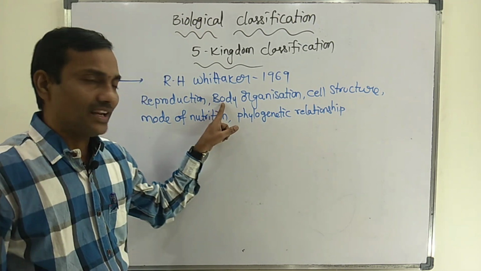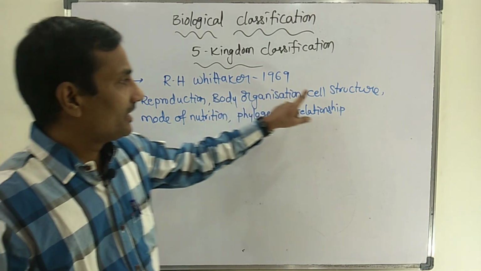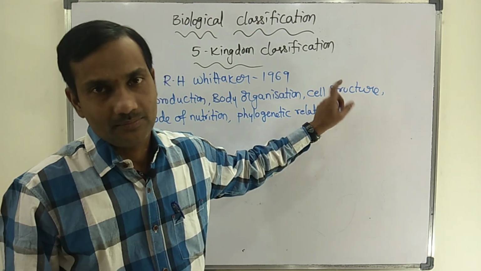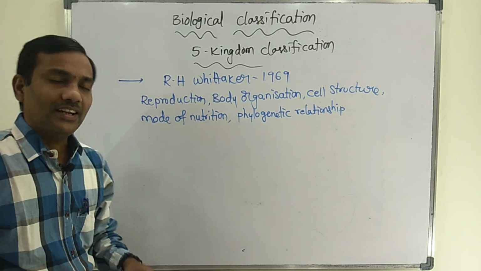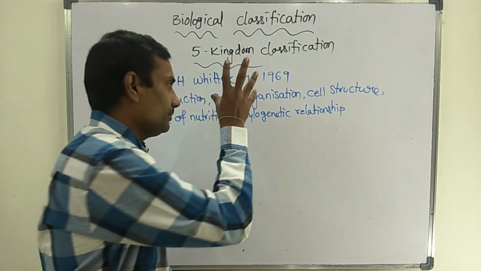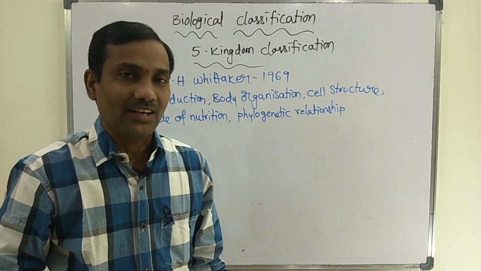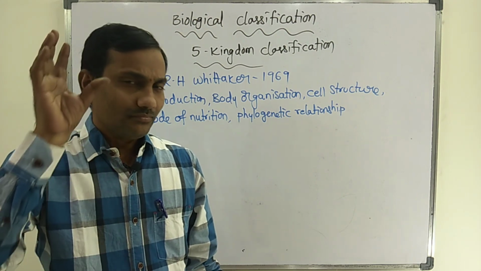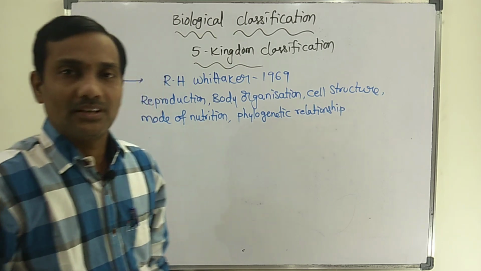Body organization means unicellular or multicellular organisms. Cell structure means prokaryotic or eukaryotic nature. Mode of nutrition means autotrophs or heterotrophs. Phylogenetic relationship means evolutionary characters. Based on these five characters, the scientist proposed the five kingdom classification. Each and every kingdom has specific characters, and based on those unique features he proposed the five kingdom classification.